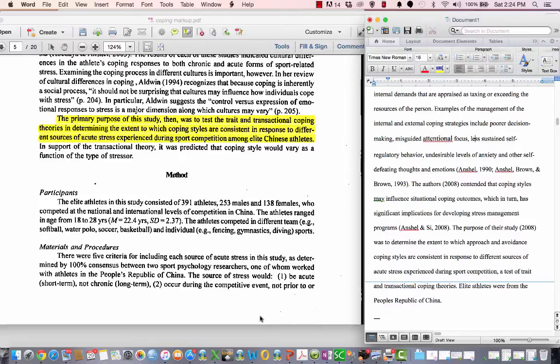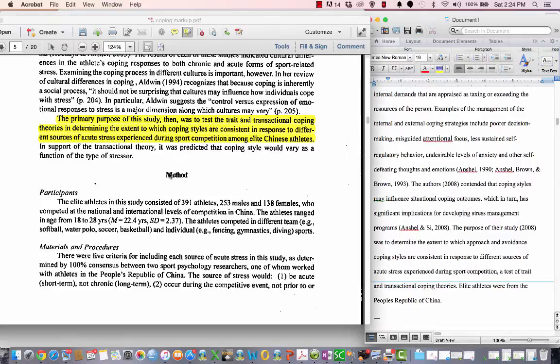So at this point, you're going to take your article. You're going to read that first portion all the way up to generally where it says methods. And then from there, you're going to go and write this paragraph. You're going to turn it in, and then you'll get your revisions back, make your revisions.